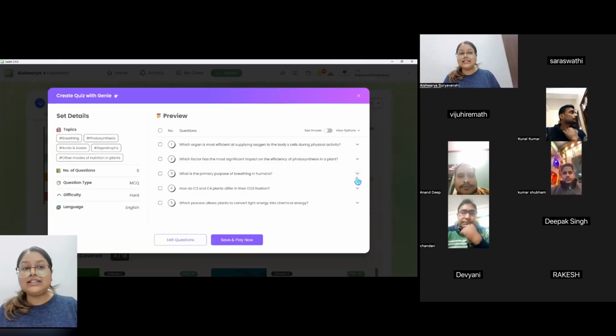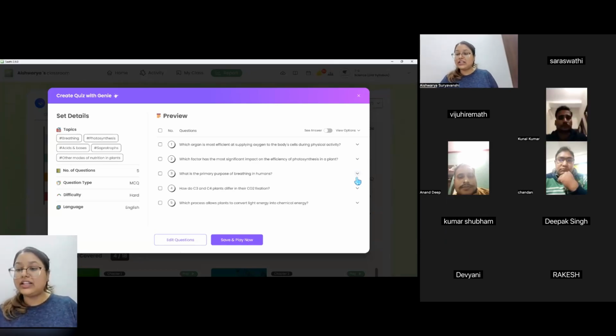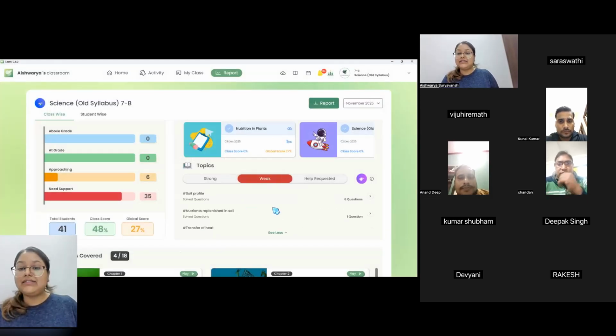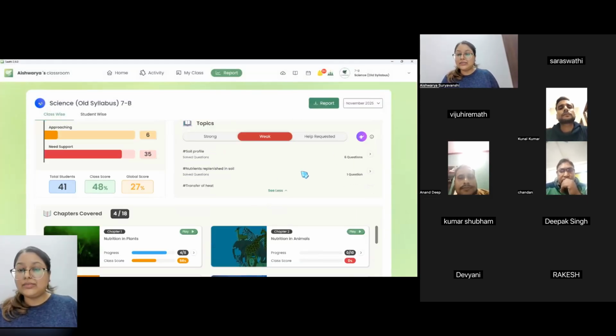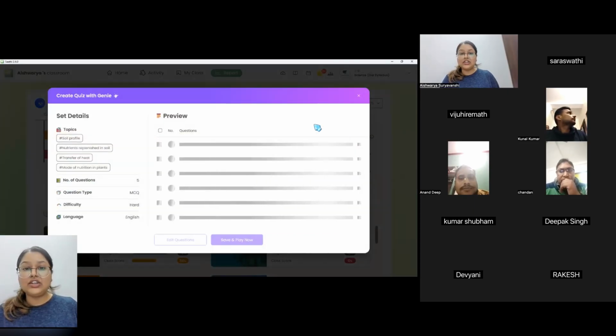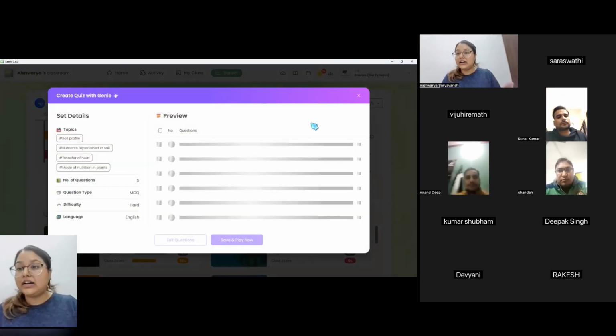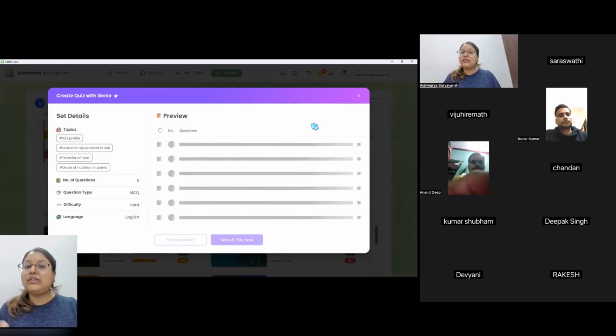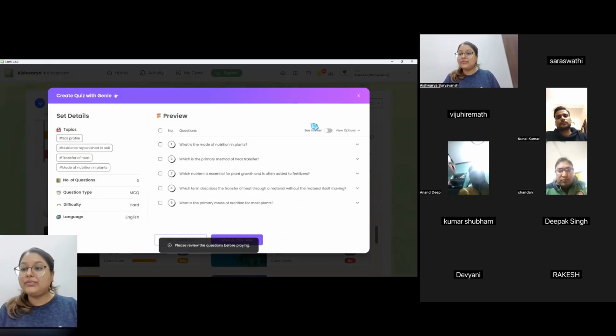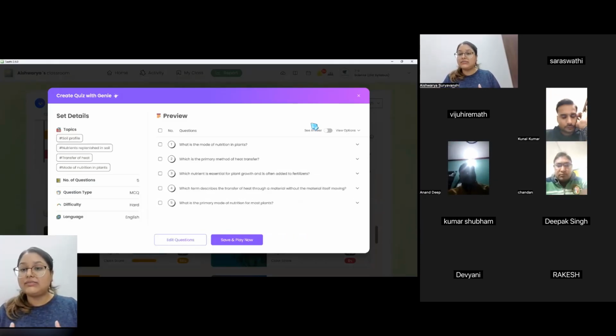So now let's take it to another level. Let's give them a little bit more difficult questions so that they know what that is and they can think more about it and answer accordingly. Similarly, we have the weak section. So for all the topics that you see here, if I click on the Genie option now, it's going to give me a combination of medium and hard questions. Why? Because we want them to practice. We want to make sure that the students practice on those particular concepts.